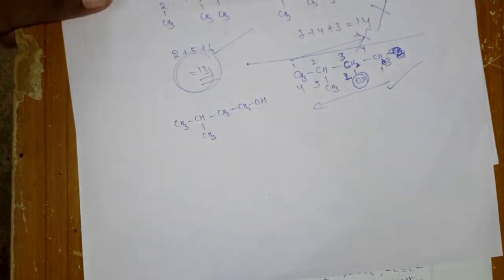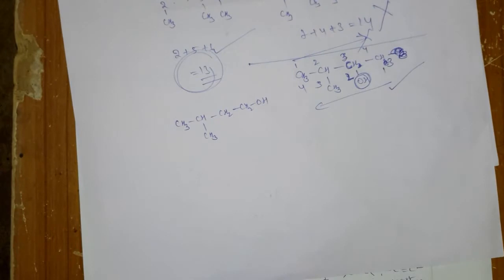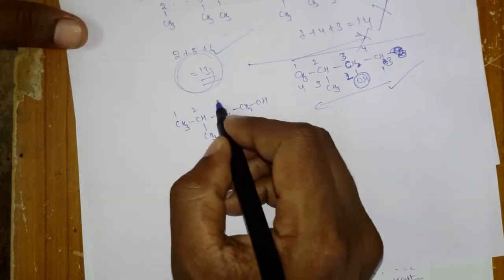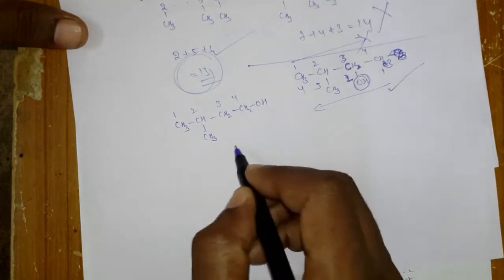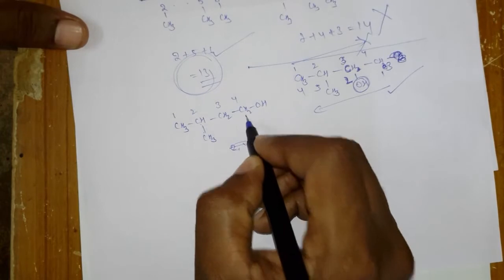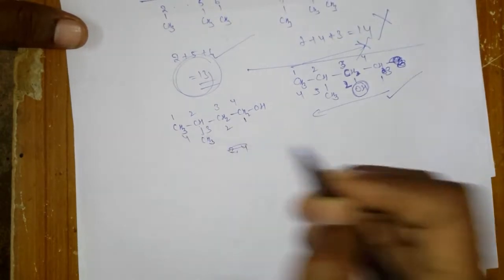So like this is there. So from where you have to start? Sir, this group is here, so when you start 1 2 3 4 like this, right? So 2 comma 4 like this, but it is not correct. You have to start from here: 1 2 3 4.